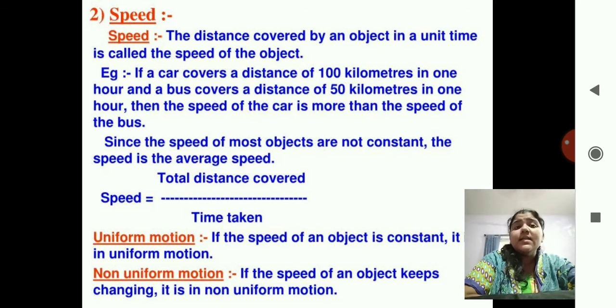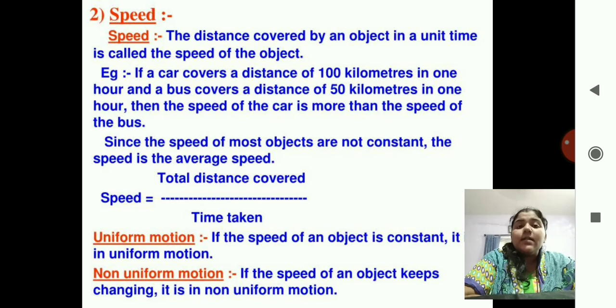And in the example we have taken above of the car, how can you calculate the speed? 100 kilometers upon 1 hour. That is 100 kilometers per hour is the speed of the car, and 50 kilometers per hour is the speed of the bus. You have to remember the formula of speed, that is distance covered upon time taken.